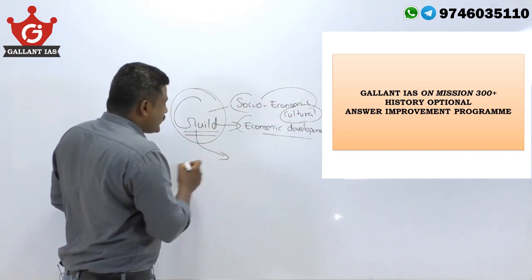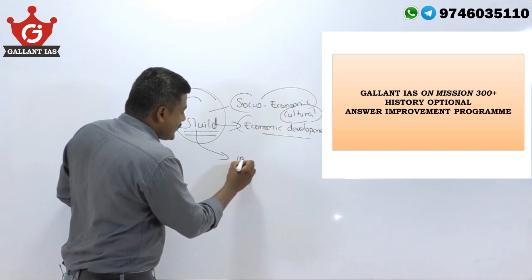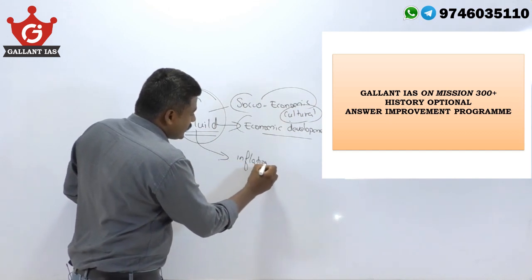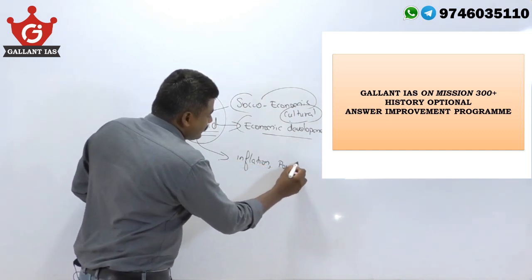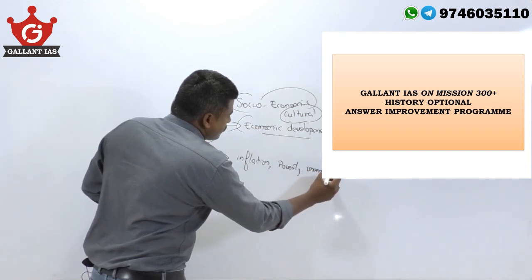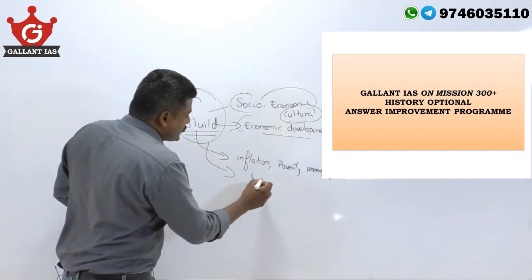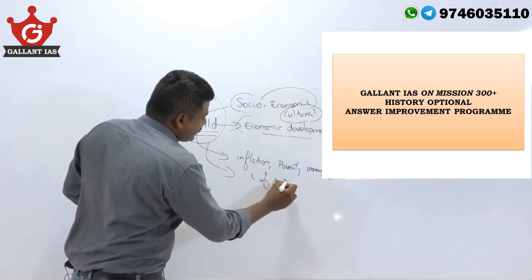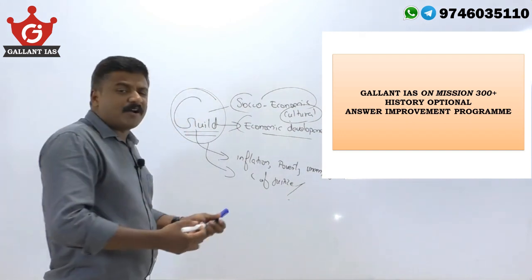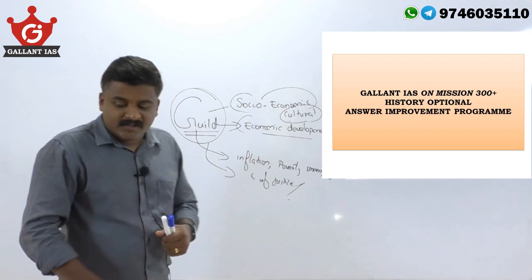Or they asked like this, how this guild system was instrumental for fighting inflation or poverty or unemployment, or how they acted as court of justice. So different functions of the guild have to be very clear to you.